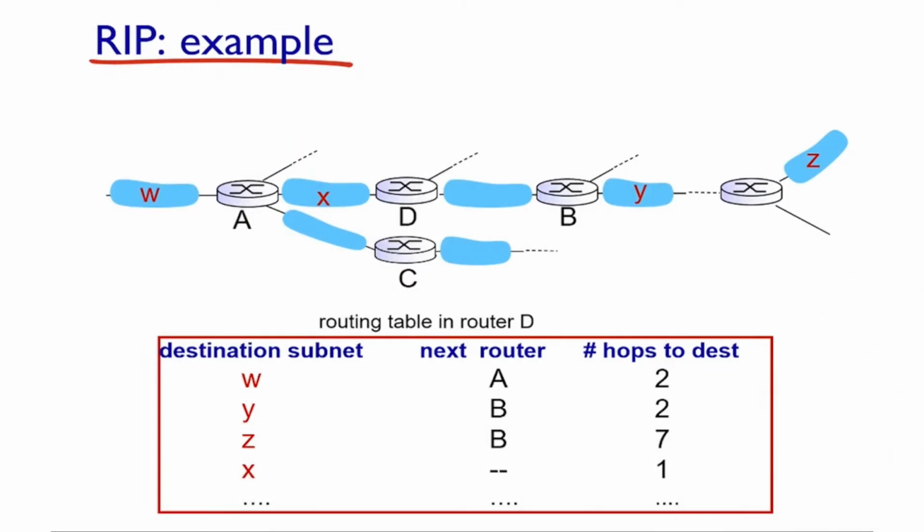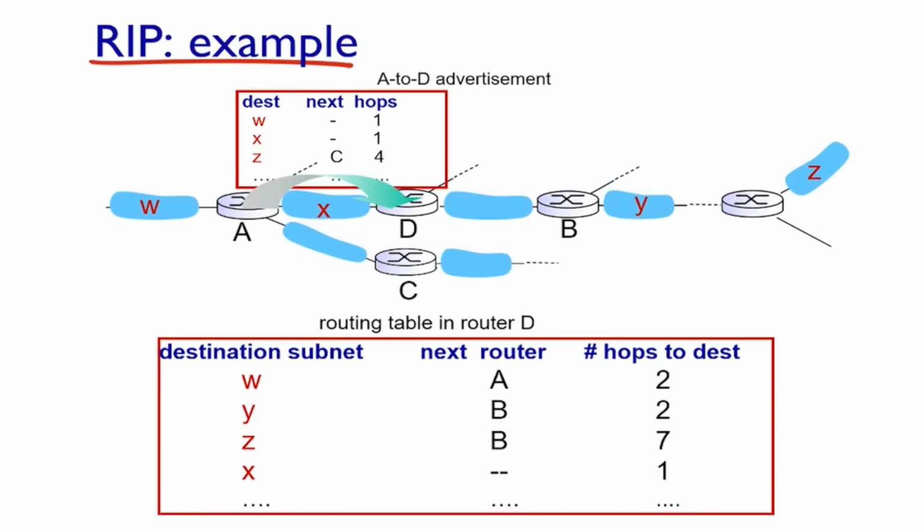Let's see, we have routers A, B, C, D, and subnets W, X, Y, Z. In this example, we look at D's routing table. It knows about the W, Y, Z, X subnets in hops of 2, 2, 7, 1. And the next router is either A or B, depending on our destination. Let's focus on subnet Z for now. If D wants to reach Z, it knows it needs to go to B and has 7 hops. Notice that I don't know the path.